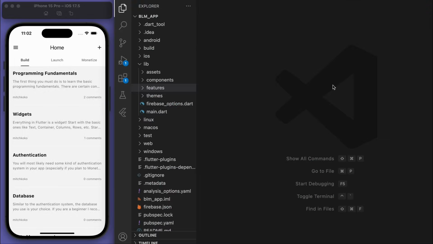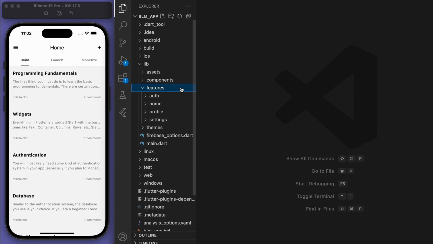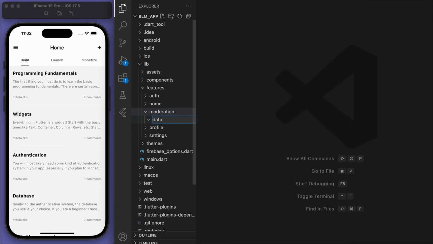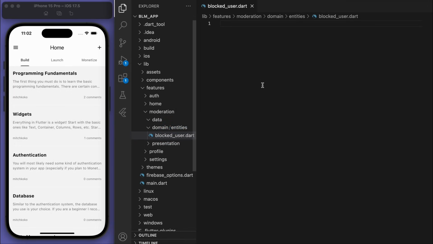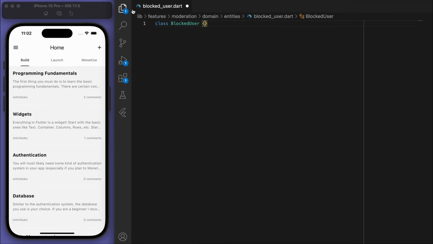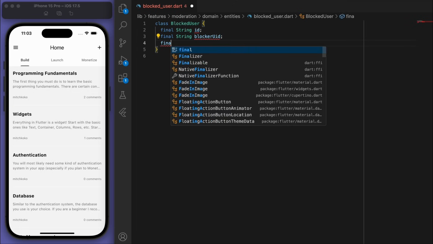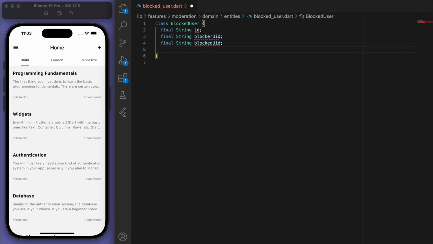Beautiful. Now it's time for the moderation. So let's create that new feature and create the 3 layers. And starting with the domain layer in our entity, I want to create a blocked user class. So I'm going to store some of the important information. So the ID, the blocker ID, the blocked ID, as well as the blocked email.